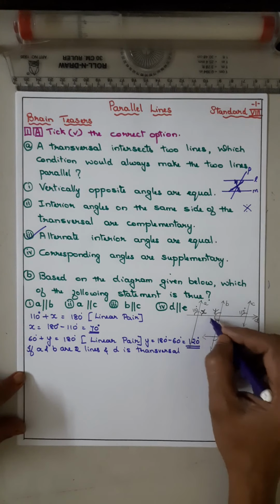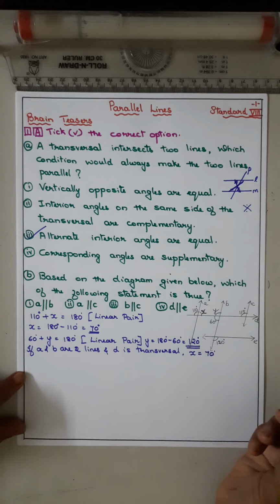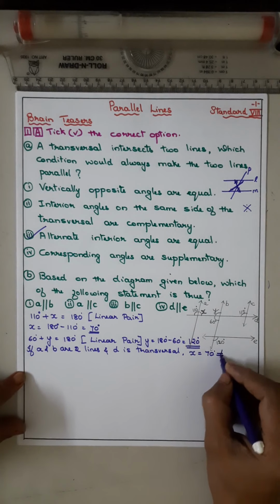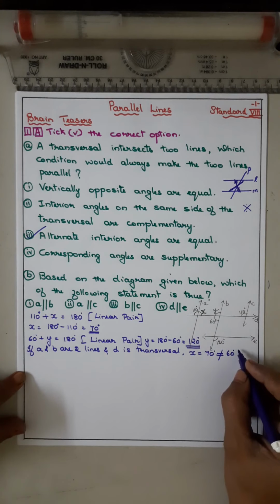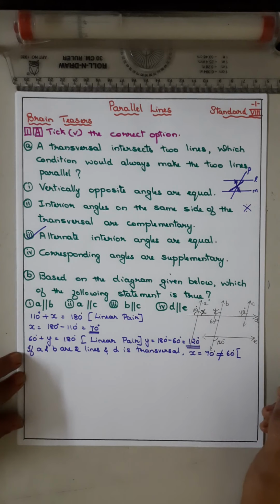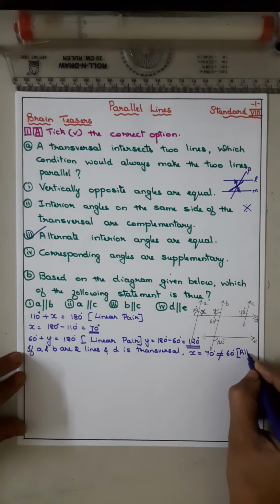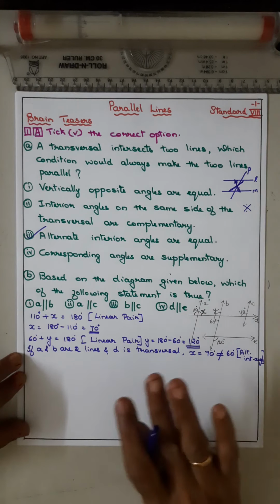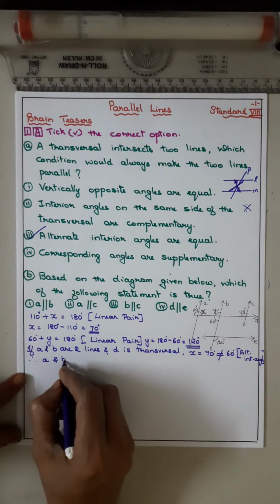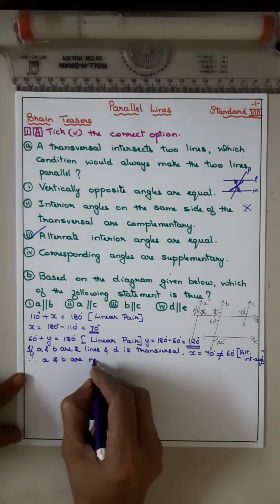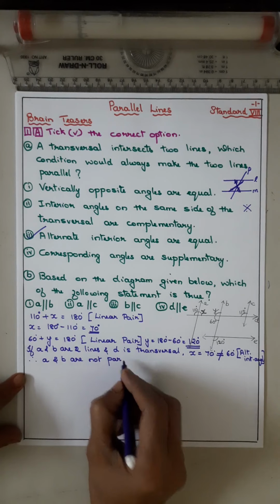Yes or no? X should be equal to 70, but here it is not. It is not equal to 60. Here it is told 60. So which property? Alternate interior angles. According to that, they should have been equal, but they are not. Therefore A and B are not parallel. So the first is ruled out.